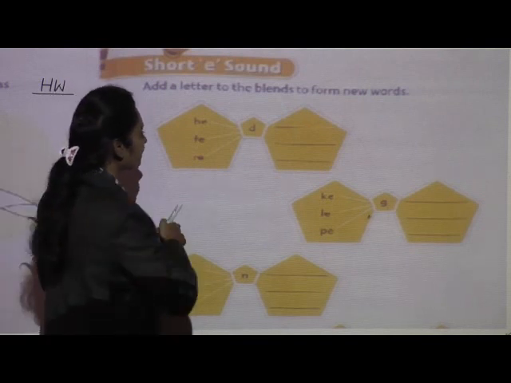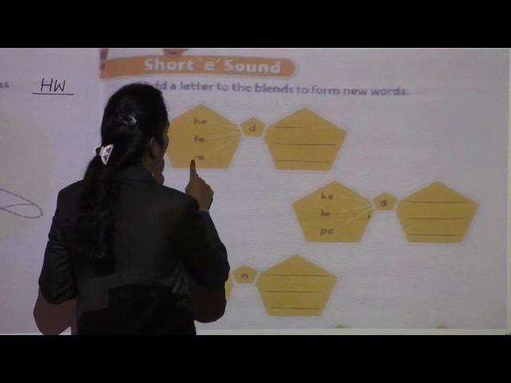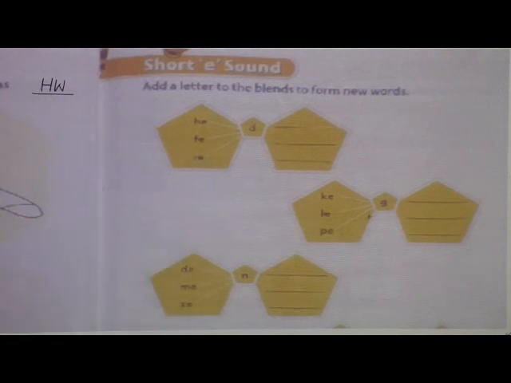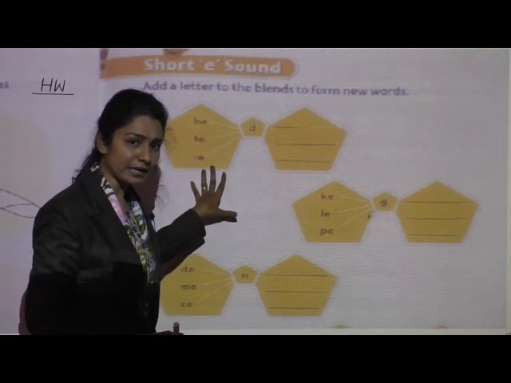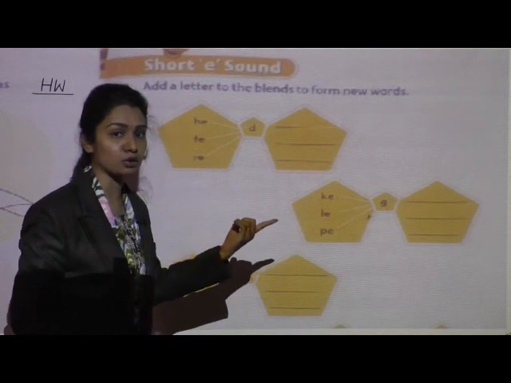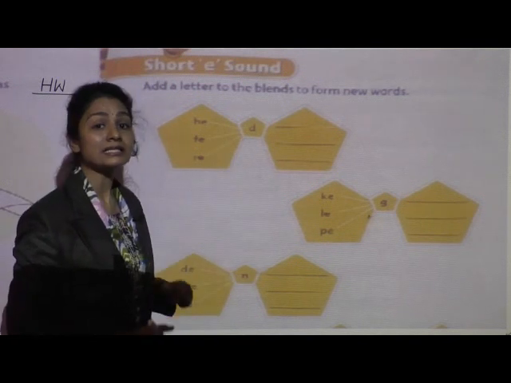Like example, B-E, and what is this? B-E-R-E. ये words complete हो गए हैं क्या? Is this completed? No, we are going to complete those words with the help of this letter.